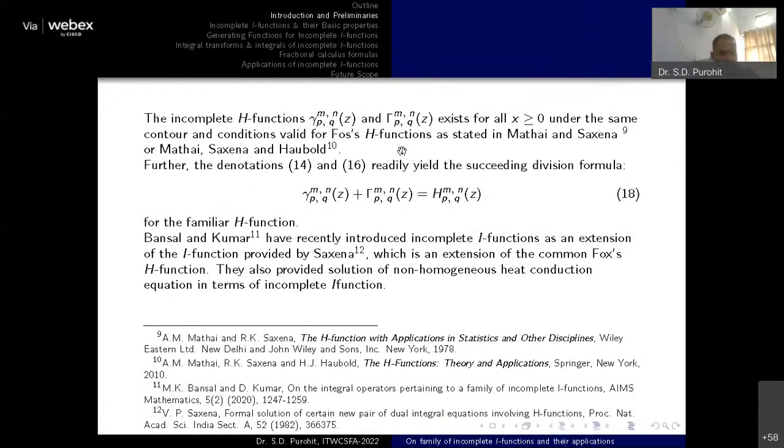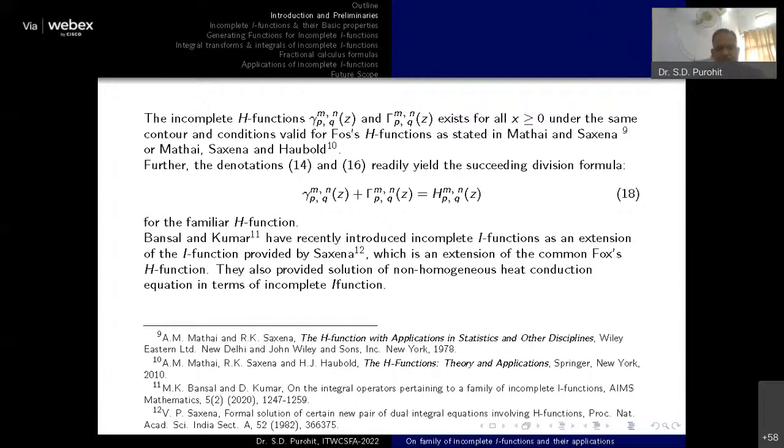Now, obviously these two functions also follow the decomposition formula. Okay. Now, if you remember, I have mentioned the two directions of the special functions. One direction, after the H function, goes to the I function and then the ILF function, and another direction will be the H bar function, I bar function, and then the I function.